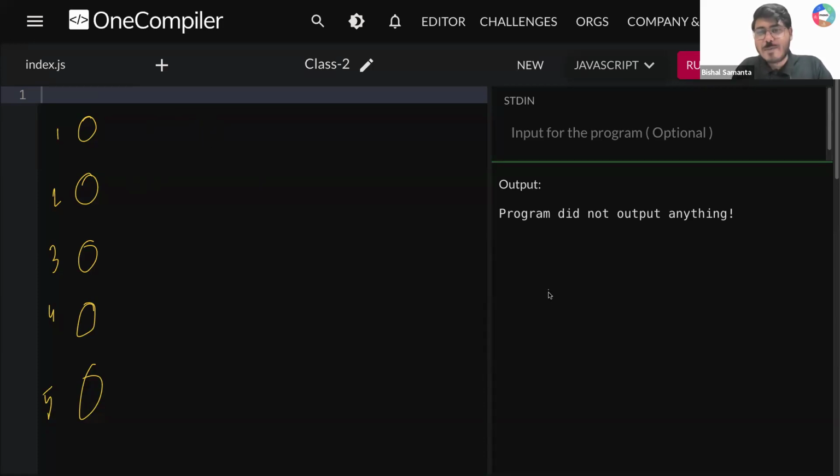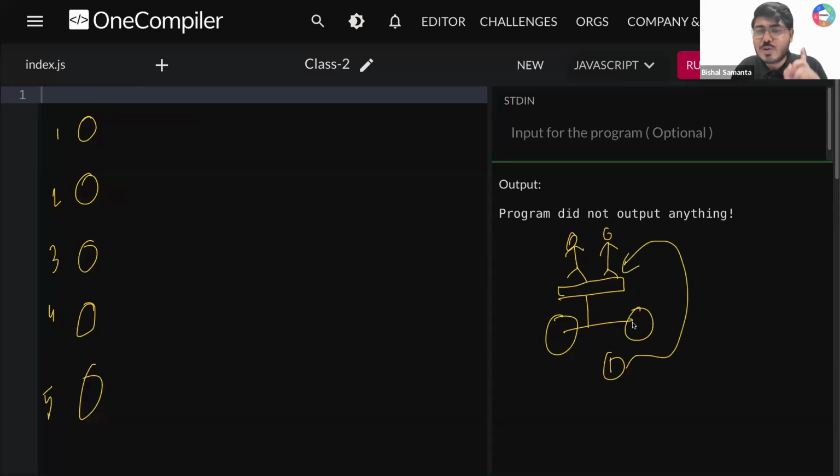And they need your help to go to their homes. And you have a scooter. You have a scooter. So let's say this is your scooter. And let's say this is you sitting on your scooter, and this is one more relative on the scooter. The condition is that at a time only one relative can sit on your scooter.